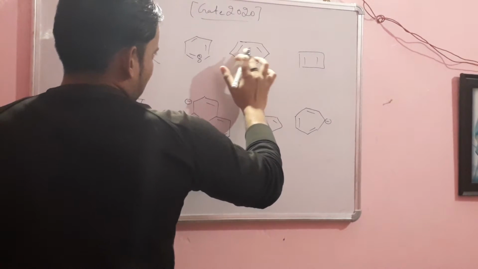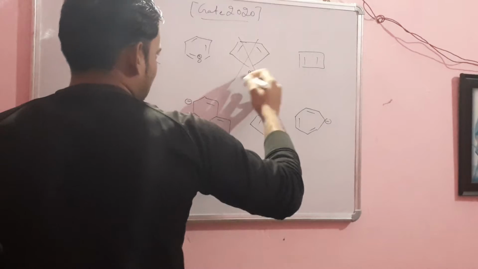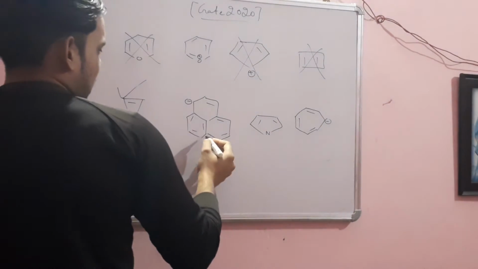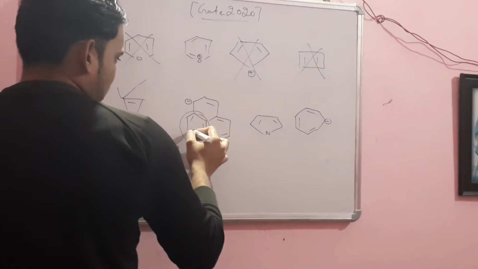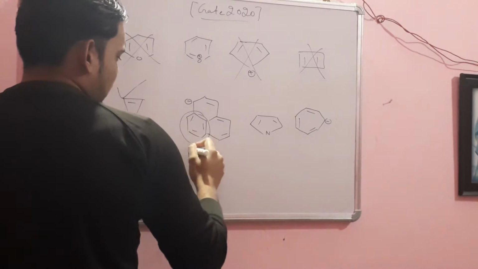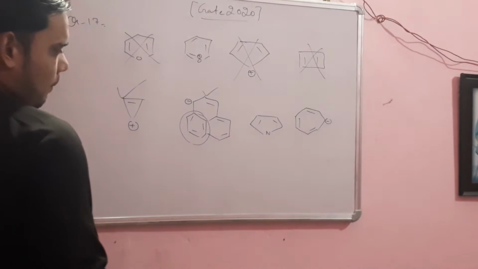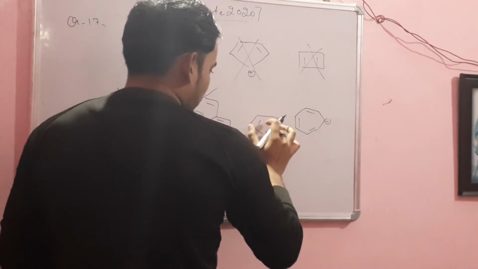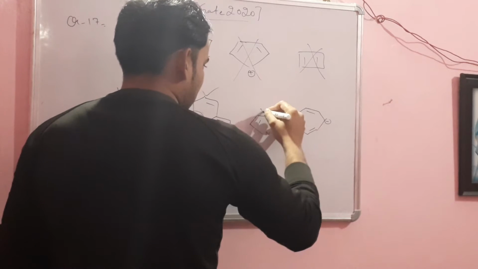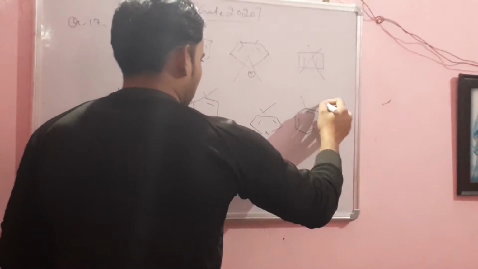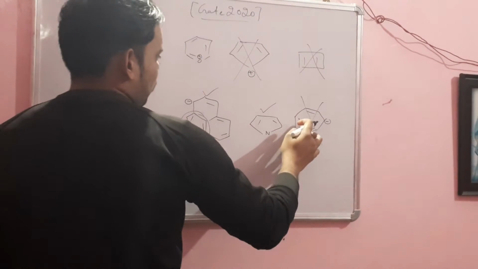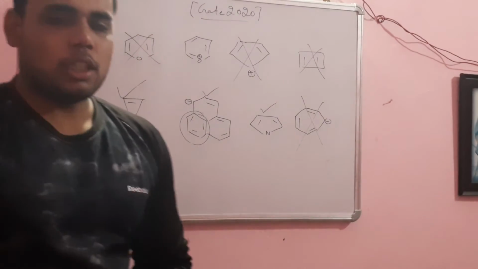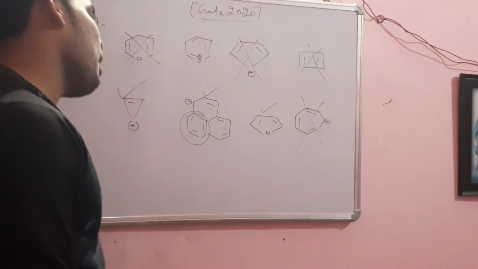2 plus 2, it is 4, not aromatic. It is 4, not aromatic. 2 aromatic. This is aromatic. Okay, benzene ring is present here, so it is aromatic. In this instance it is aromatic. 2 to 4 to 6, so it is aromatic, and this is not aromatic. 2, 4, 6 and 8. 8 pi electrons are present in this molecule, that is not aromatic.